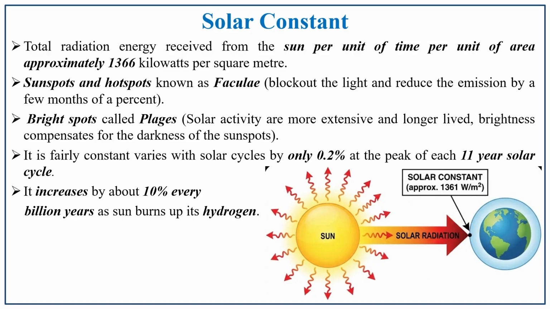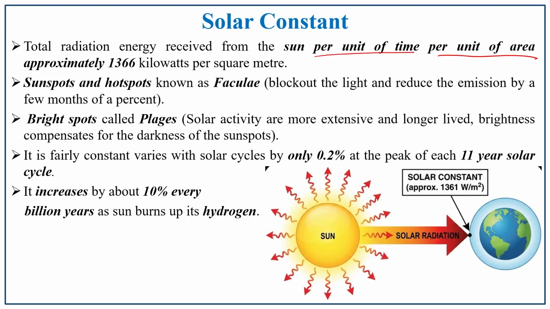Solar constant. What is meant by solar constant? The solar constant is the total radiation energy received from the sun per unit of time, per unit of area. That is, per unit of time and per unit of area, which is known as the solar constant. Approximately 1366 kilowatts per square kilometer is received as the solar constant.